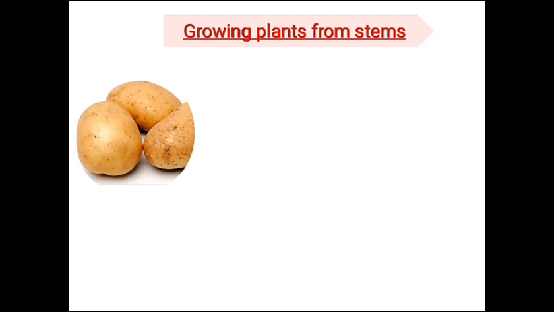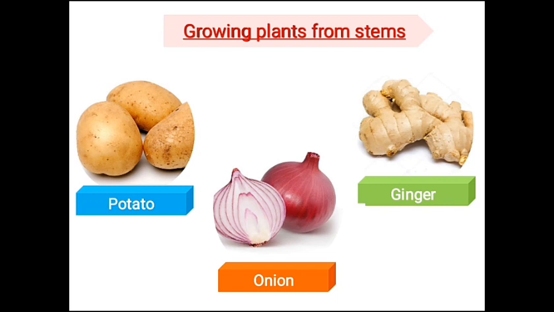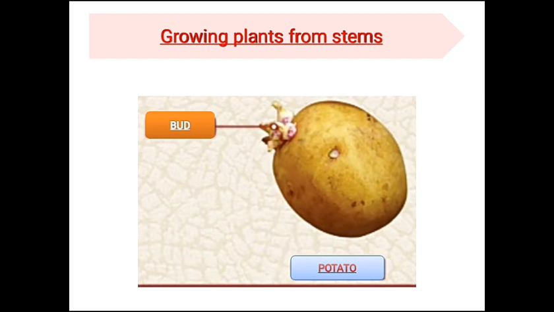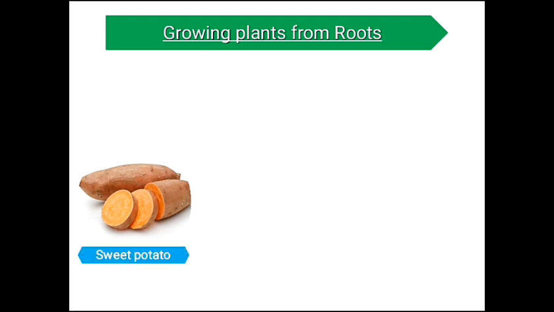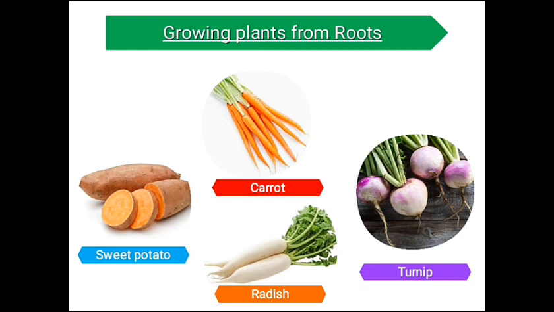Potato, onion and ginger are stems of plants which can grow into new plants. A potato has buds on it called eyes and any part of potato bearing an eye can grow into a new plant. Now let's talk about growing plants from roots. Some plants like sweet potato, carrot, radish, turnip, etc. store food in their roots. Roots of these plants can grow into new plants.